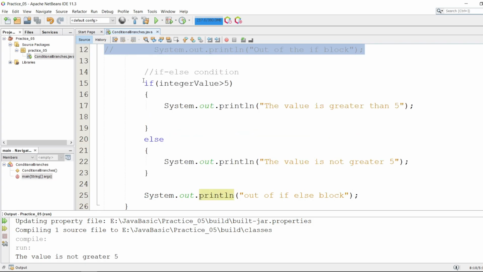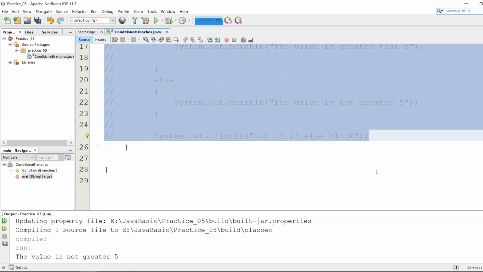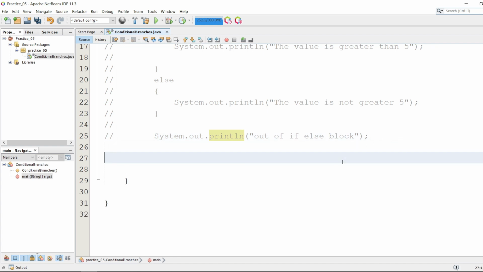At first I'm going to simply comment out this, and let's create one comment here: if else condition.